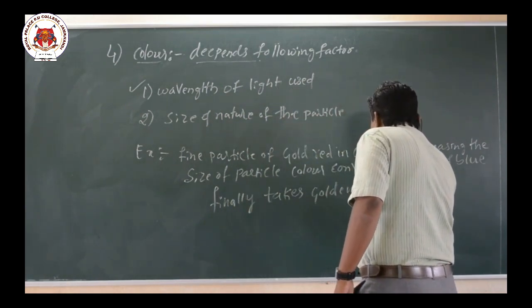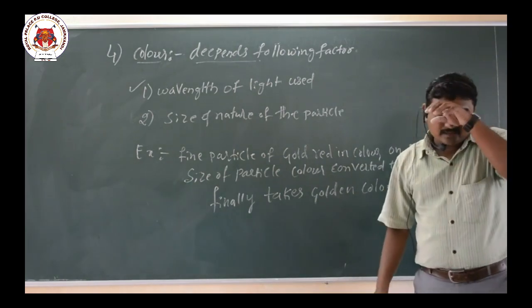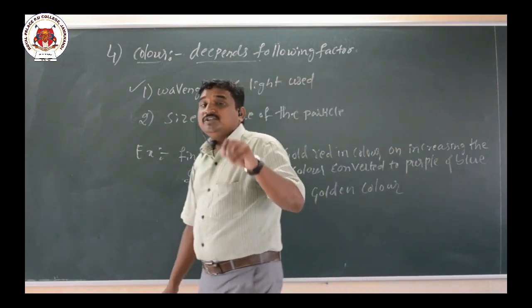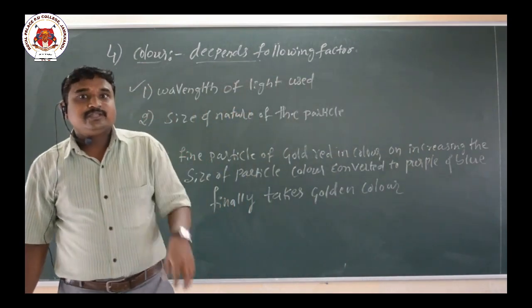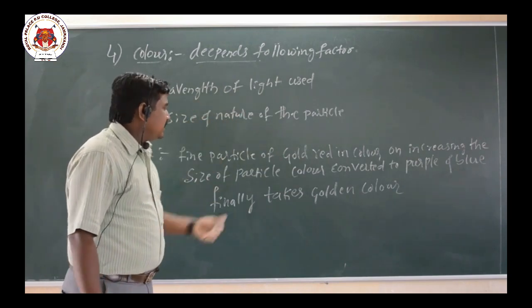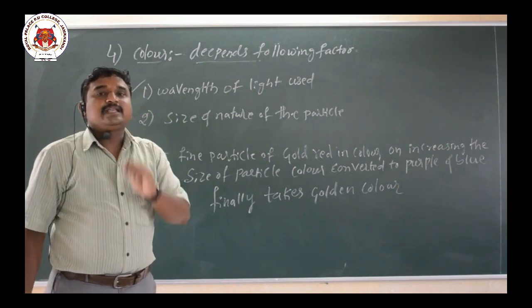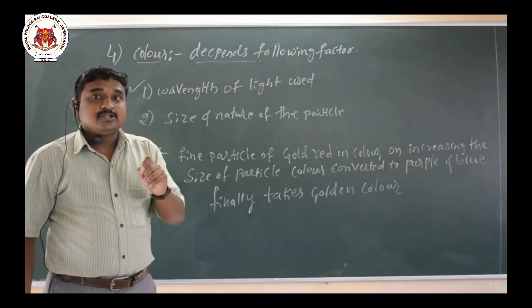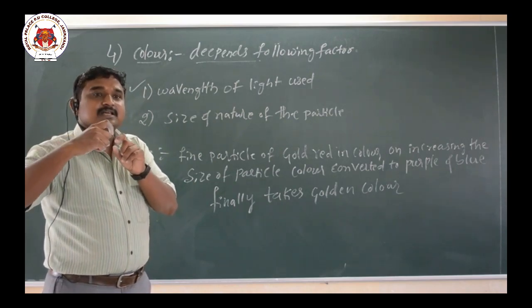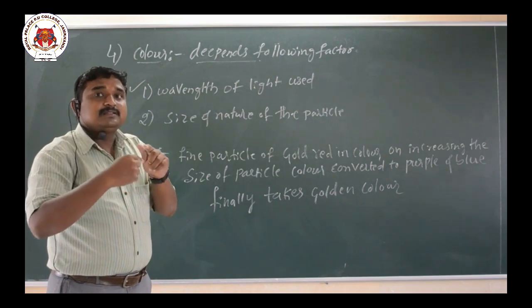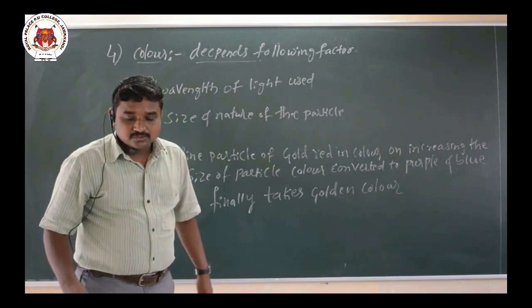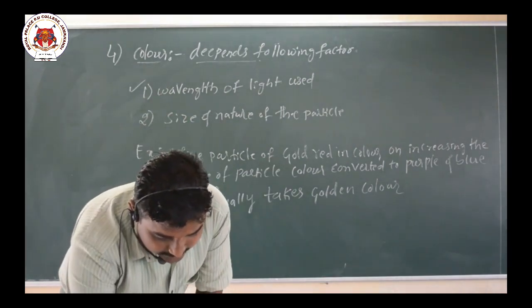So this is the color property of the colloidal solution. The color of the colloidal particle depends on these two factors, wavelength of light used and size and nature of the particle. Here I have given very fine particles that appear red. On slightly increasing the size of these particles, the red becomes purple, then blue. Finally the color becomes golden. So this is another property of colloidal particles.